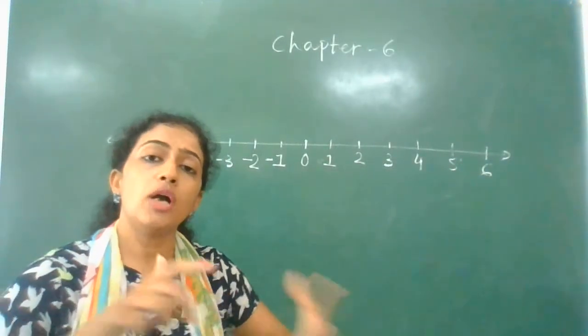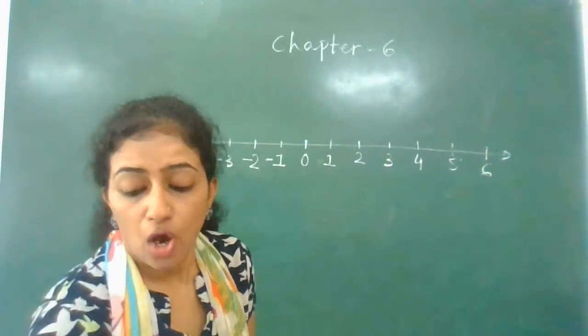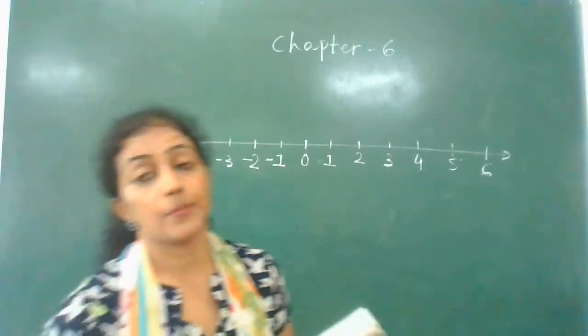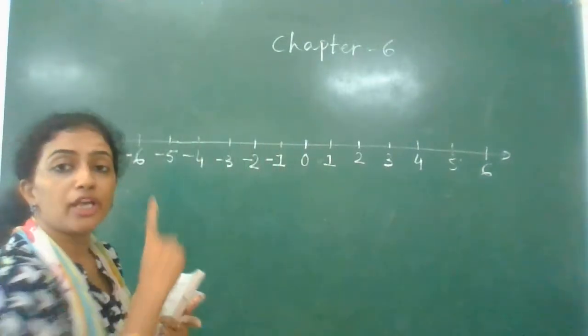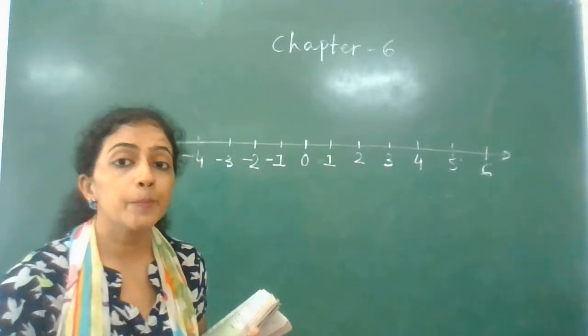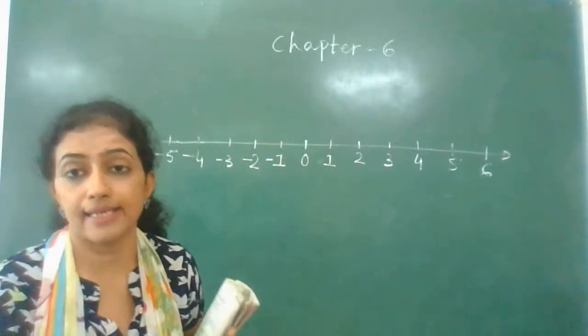Integers. When you are comparing two integers, you have to think opposite. Okay, so here if we see successor or predecessor, always remember if you are moving to the right side, you will get the successor. If you are moving to the left side, you will get the predecessor.